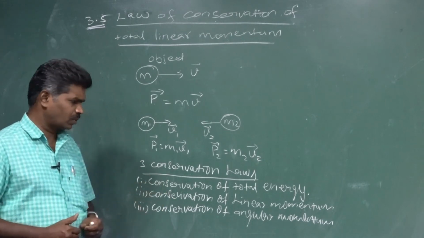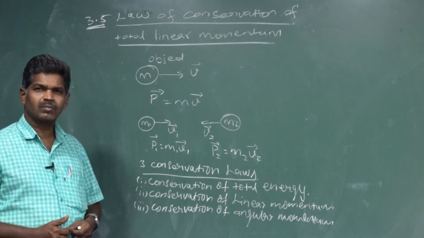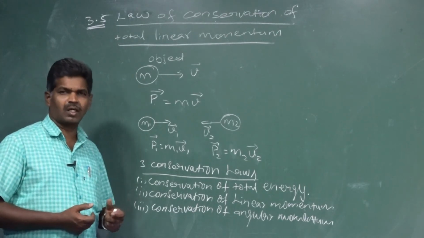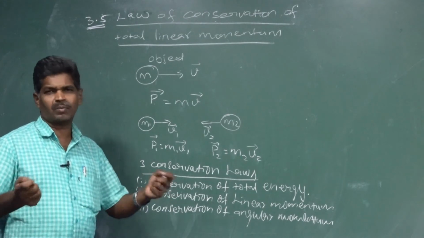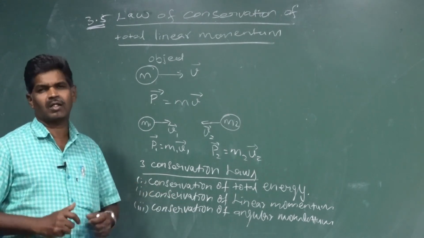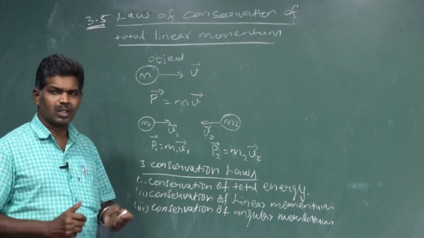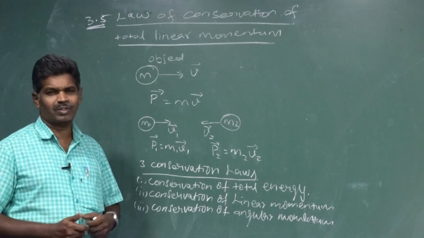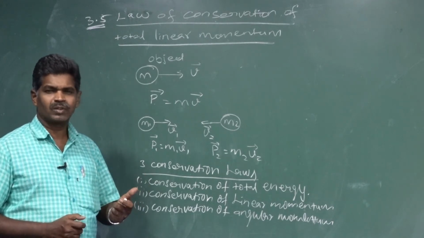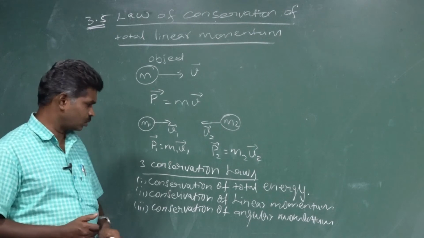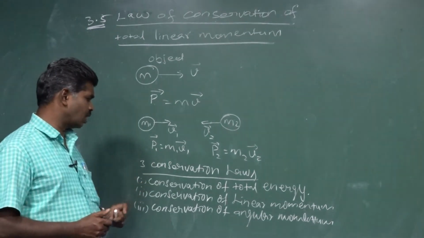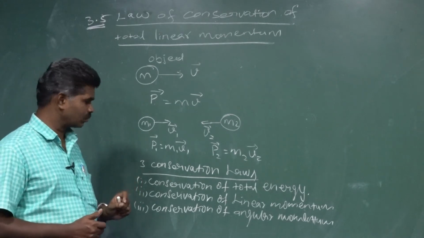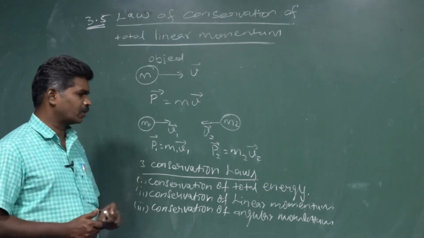Angular momentum is conserved when there is no external torque, or when only internal torque acts, since the net internal torque always becomes zero. Without external torque, angular momentum is conserved. That's why we have three conservation laws: conservation of total energy, conservation of linear momentum, and conservation of angular momentum.